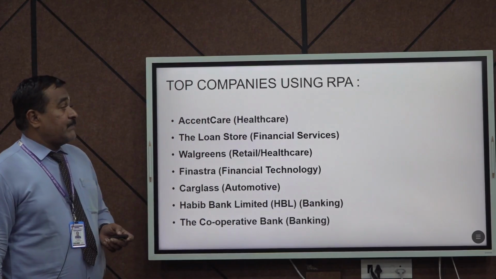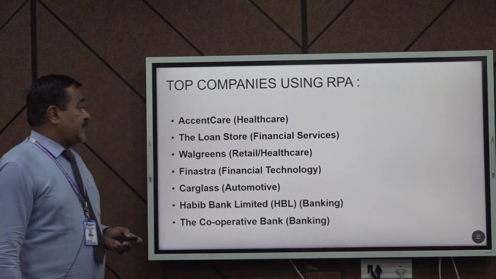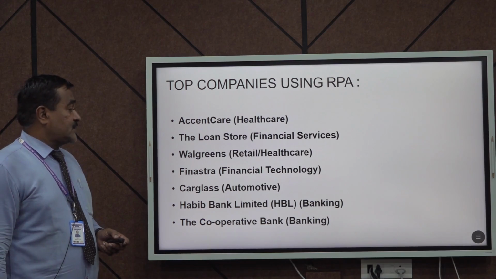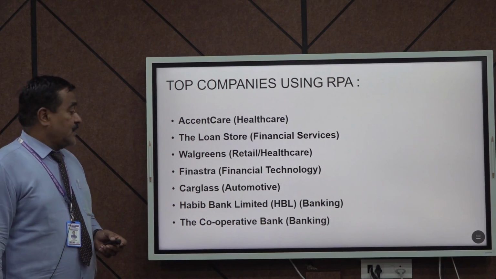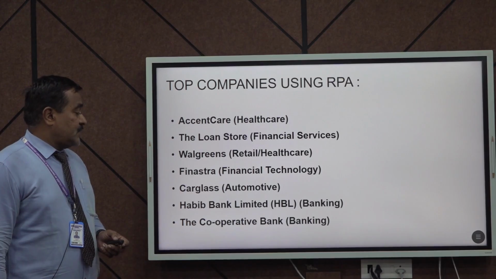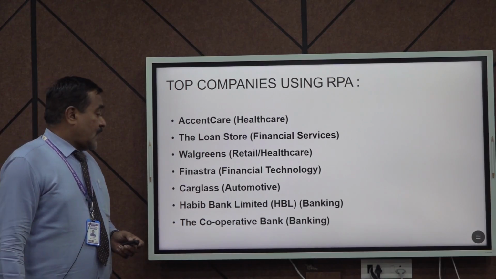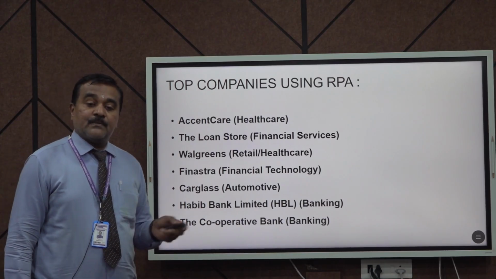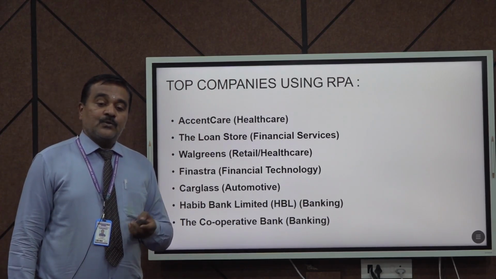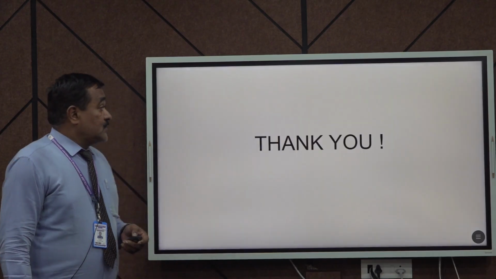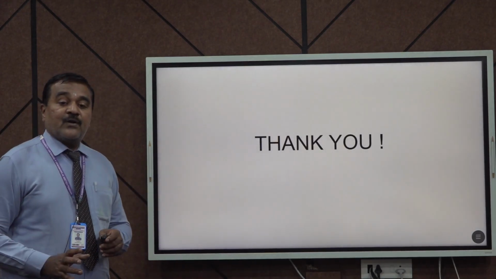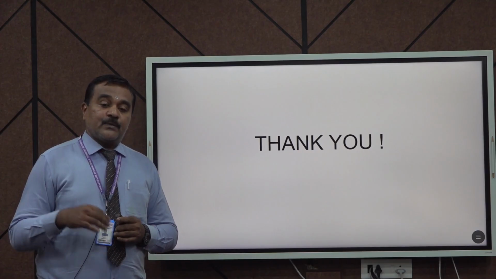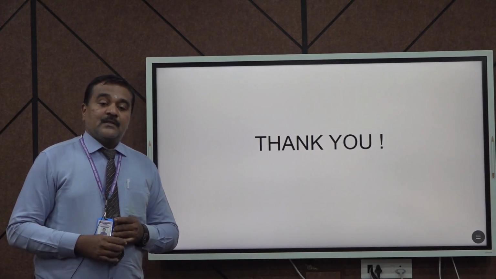So these are the top companies using RPA: AccentCare in the healthcare division, the loan stores in financial services, Walgreens in retail healthcare, Finastra in financial technologies, Carglass in automotive, Habib Bank Limited, HPL banks, and the cooperative banks. Most of the companies in the banking sectors are recruiting through RPA-certified persons. So I have just mentioned these for your connections with RPA and what levels we need to enhance for the future perspective of industry readiness. That is what we are mentioning.